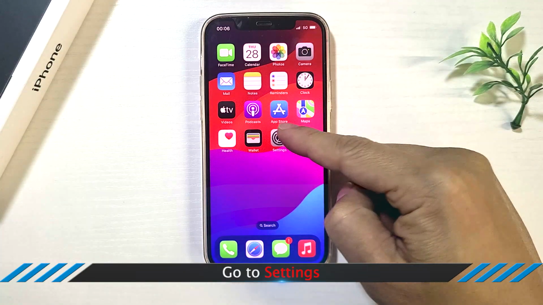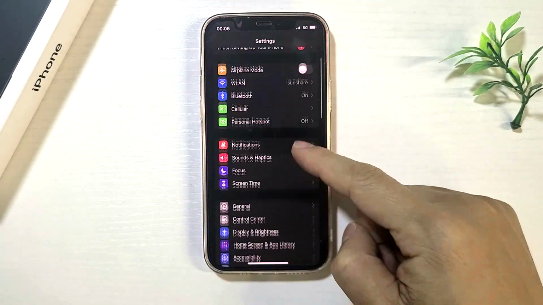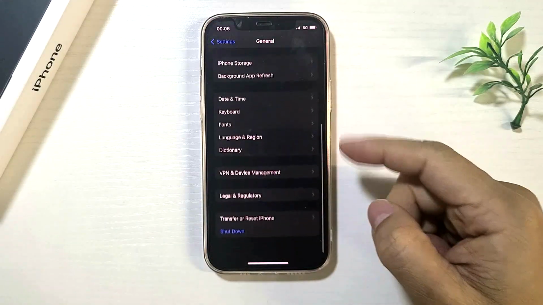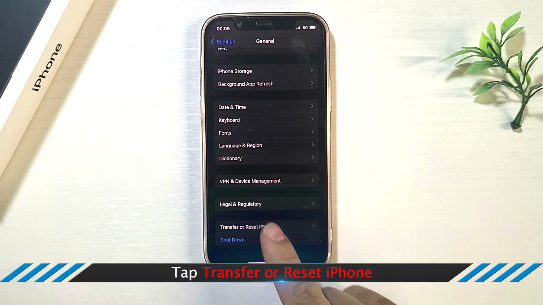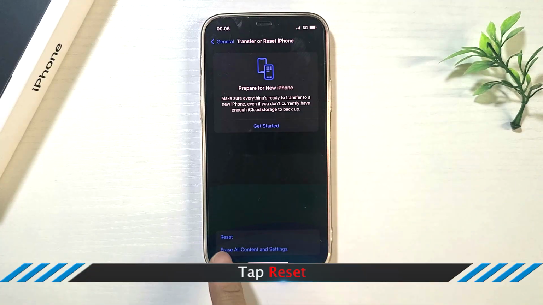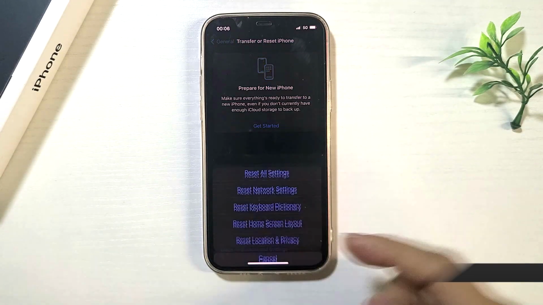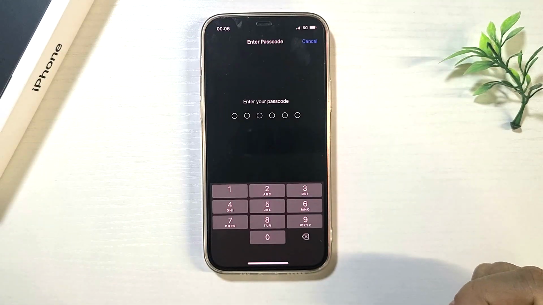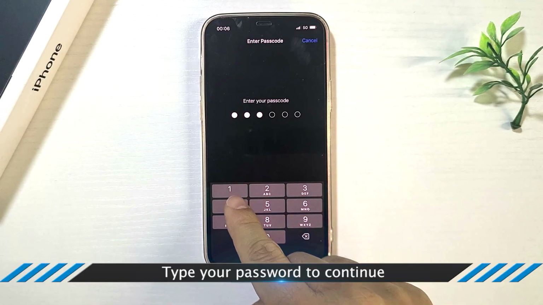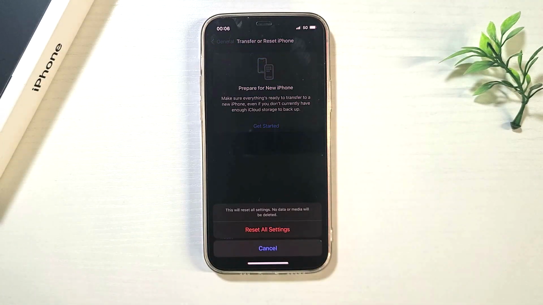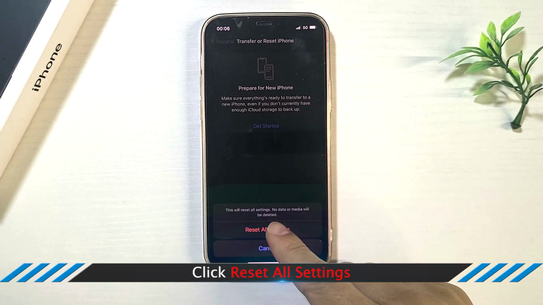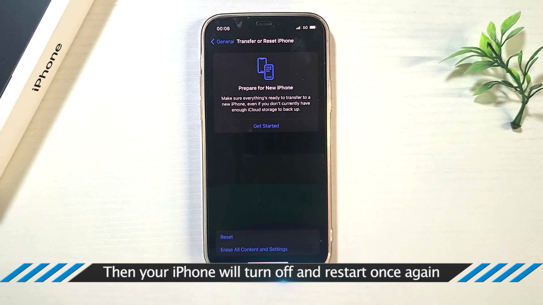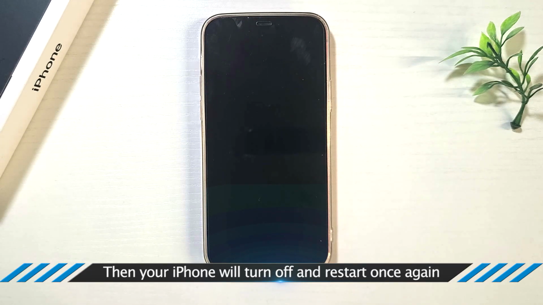Method 2. Reset all settings. Tap Settings. Tap General. Tap Transfer or Reset iPhone. Tap Reset. And tap Reset All Settings. Type your password to continue. OK. Confirm to reset all settings. Finally, your iPhone will turn off and restart instantly.